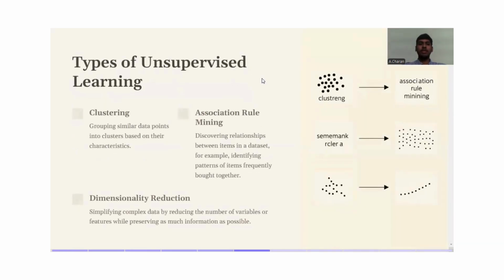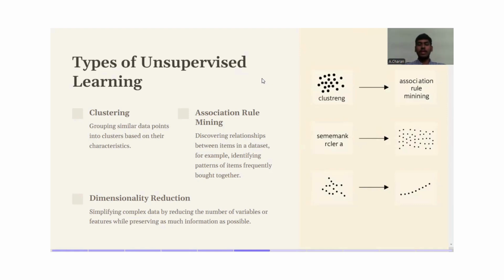Next, there are three types of unsupervised learning. They are clustering, association rule mining, and dimensionality reduction. Clustering. Clustering means grouping similar data points into clusters based on their characteristics. That is, we group similar objects into several groups and categorize them. This is known as clustering. The next one is